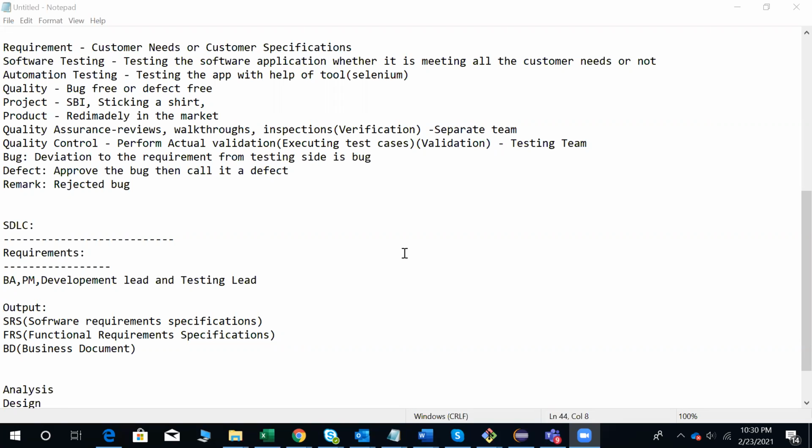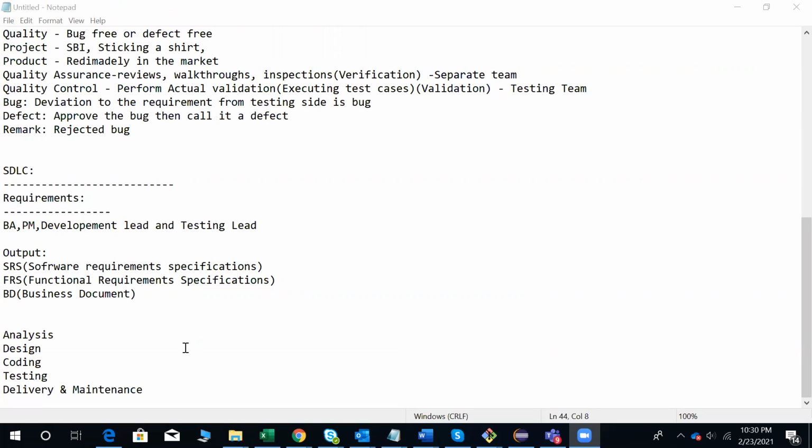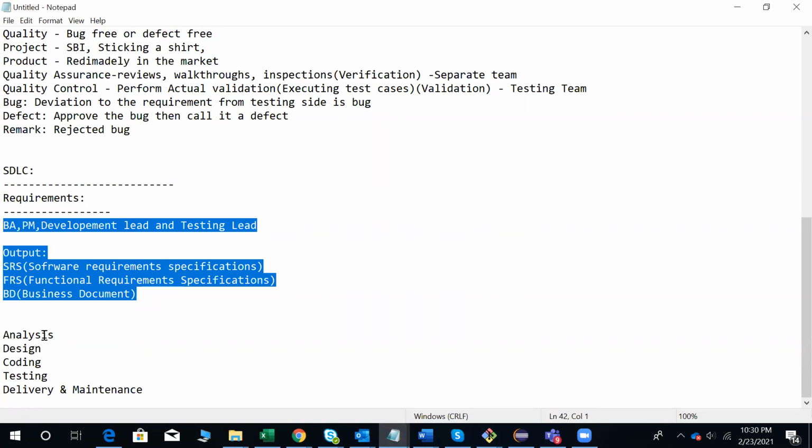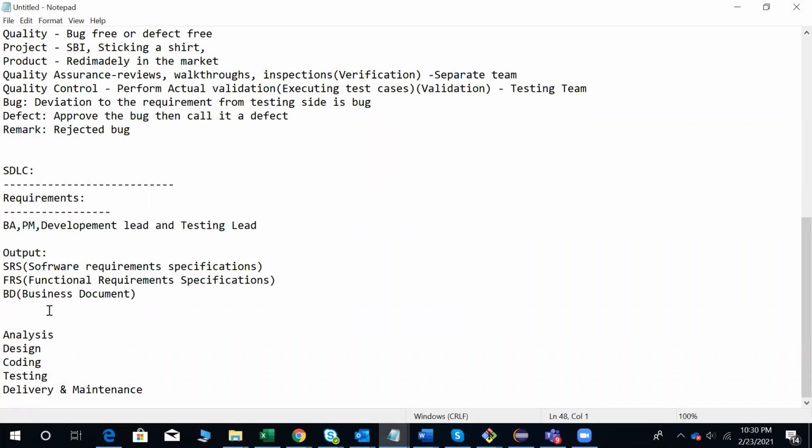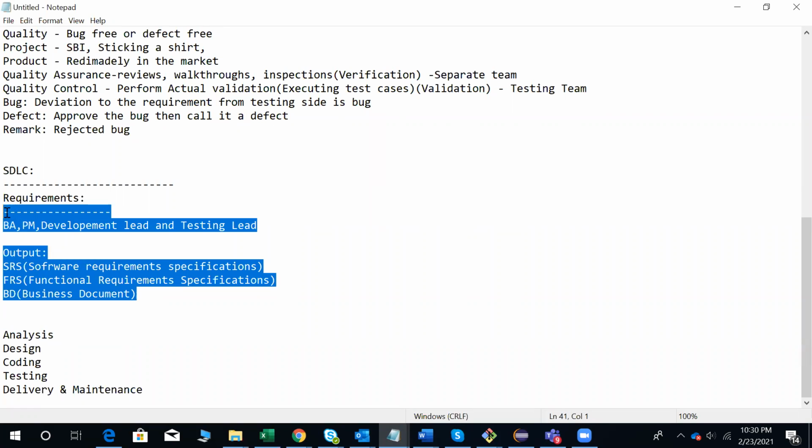Sir, I have one question on the requirement phase. Is the Scrum Master or the product owner involved in this requirement phase? Yes, but that is in the agile model. You are talking about those terminologies. In the agile model, I will cover those things, but here I covered only the traditional model.